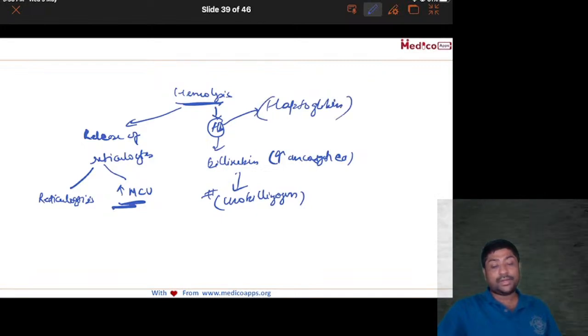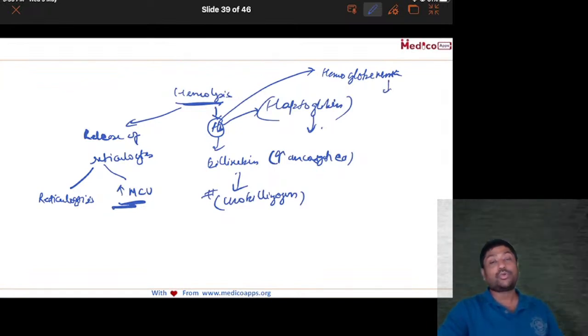So haptoglobin level will tend to fall. All these are features of free hemoglobin being there, so this will lead to hemoglobinemia, that is increased free hemoglobin in the blood, which will lead to hemoglobinuria, which means hemoglobin will start coming in urine, and hemosiderinuria. So all these are classic manifestations of your hemolysis.